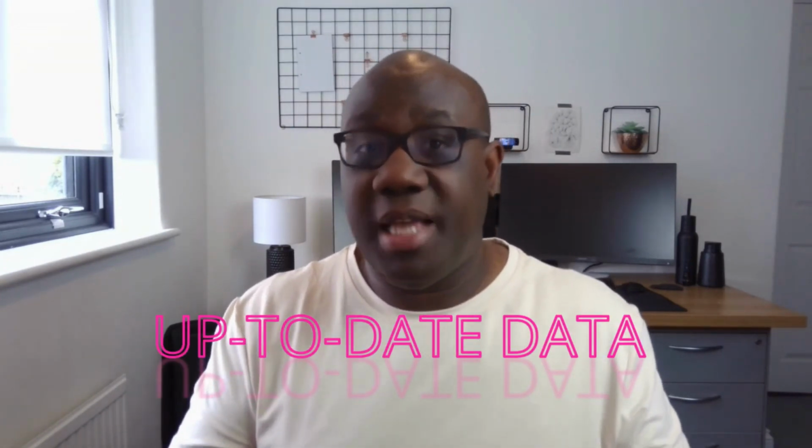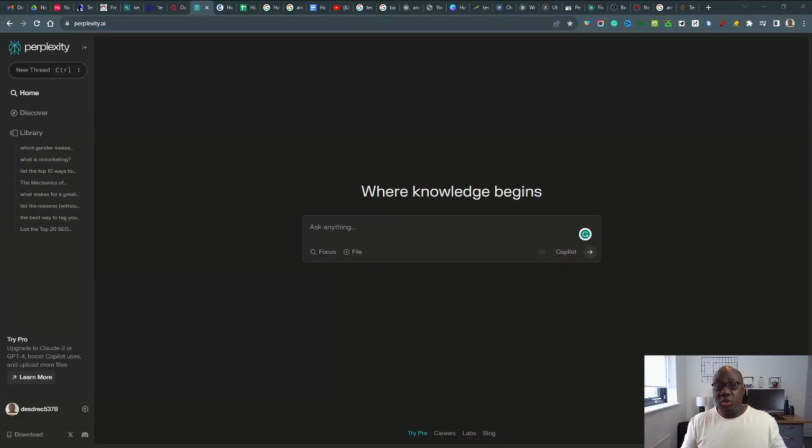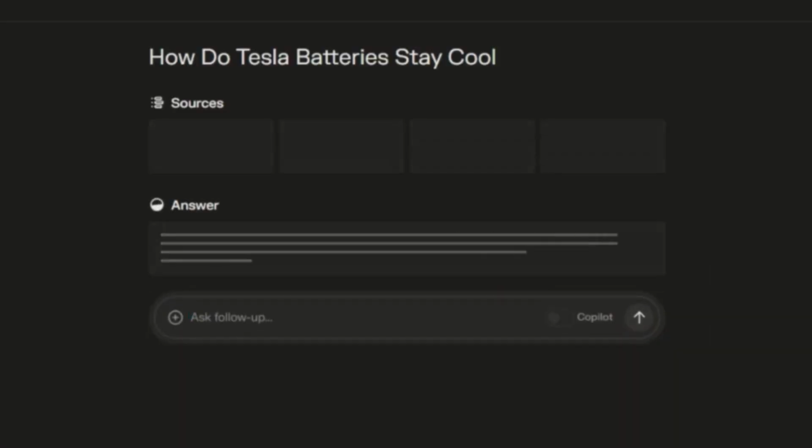This means providing ChatGPT with the most up-to-date data that we can. Now, one of the best tools or websites you can use is called Perplexity AI, and I always start off with this before I even start writing an outline for the article. What we're going to do is plug in the keyword here and just let Perplexity do its thing.